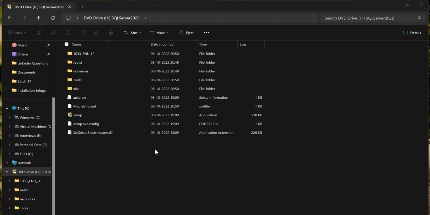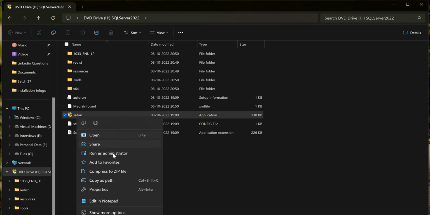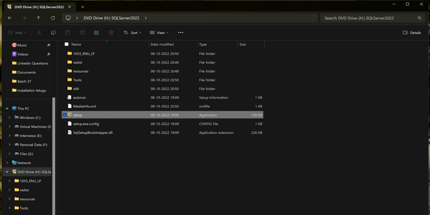We'll see how to download SQL Server Management Studio. You can also call it SSMS. So we can directly download it from the setup file. This is my SQL Server 2022 setup file. From here we can download and install.